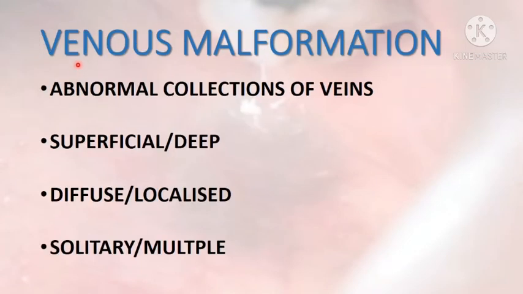Next, the other differential is venous malformation. It is nothing but abnormal collections of veins. It may be seen superficially or deep within the tissue. It may be diffuse or localized, solitary or multiple. Venous malformations are blue in color, soft in consistency and compressible. They are slow filling lesions.